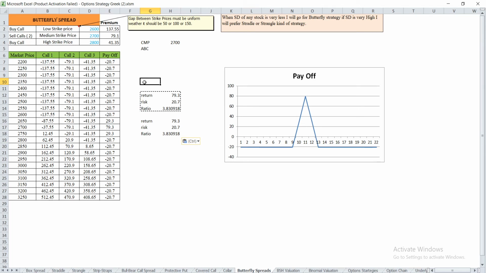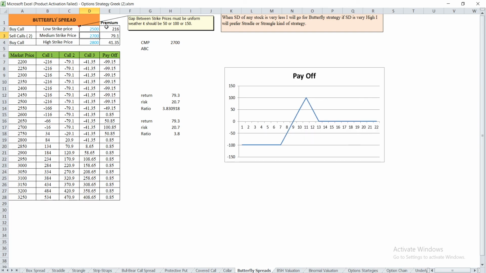Now what will happen if I change these strike prices? Suppose I change this to 2500. So here my difference is 200. To maintain the uniformity, I will have to change the other to 2900.